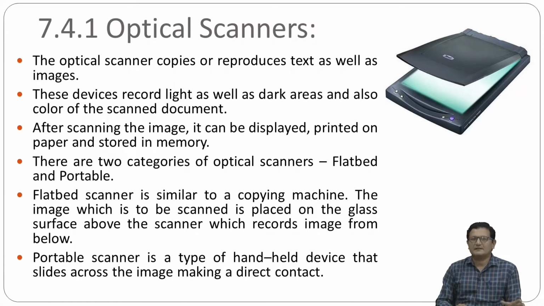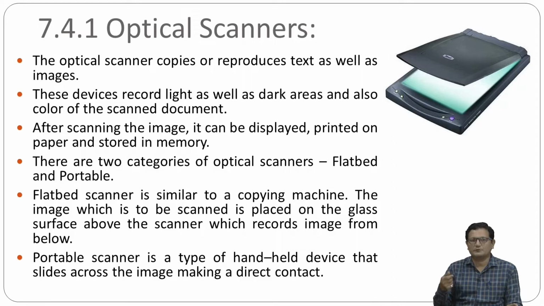So basically, the image I have shown here of an optical scanner is called a flatbed scanner, right? It is the same as a copier machine. But if we talk about an OMR reader, it is a small handheld scanner.